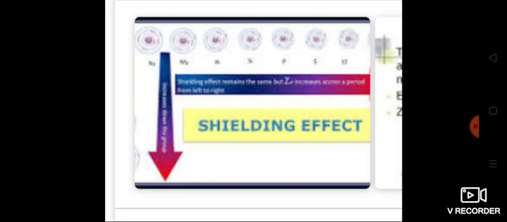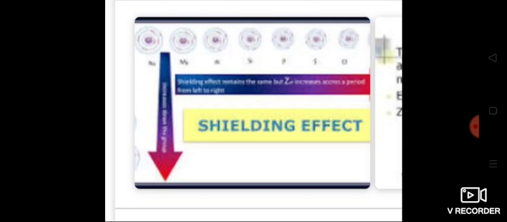At the same time, whatever electrons are present in the inner shell will have repulsion. Why? Because the electrons have negative charges. Both negative charges are near, so there will be inter-electron repulsion between the electrons present in the particular orbital. The nucleus has positive charge, so it pulls the electrons towards itself, and wants to pull all the shells towards it.